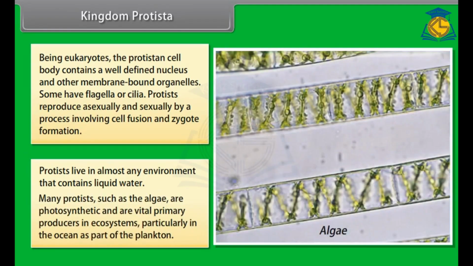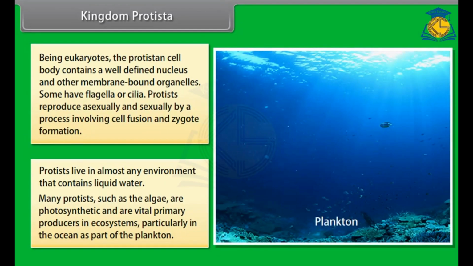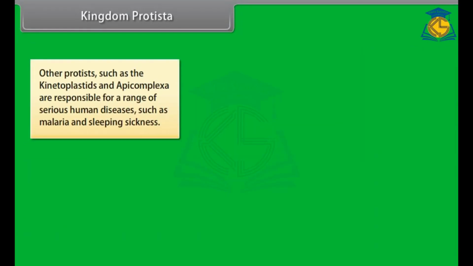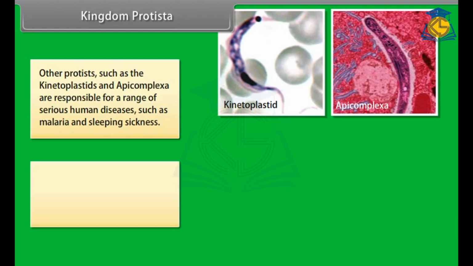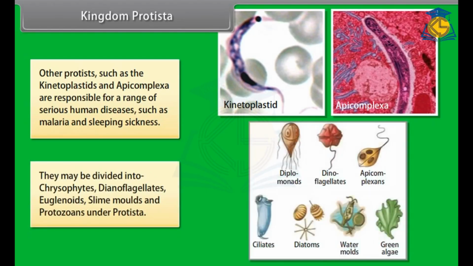Many protists, such as the algae, are photosynthetic and are vital primary producers in ecosystems, particularly in the ocean as part of the plankton. Other protists, such as the kinetoplastids and apicomplexa, are responsible for a range of serious human diseases such as malaria and sleeping sickness. They may be divided into chrysophytes, dinoflagellates, euglenoids, slime molds, and protozoans under Protista.